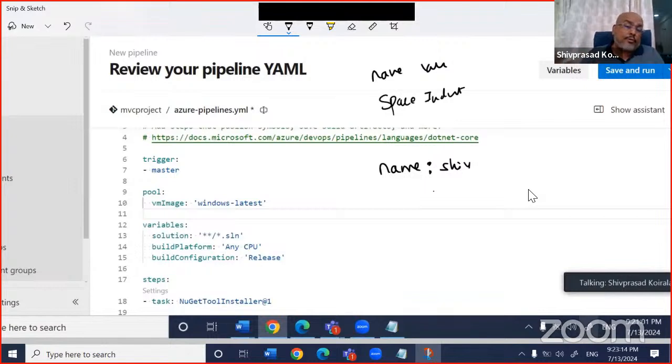Now think about it. If I tell someone to write in JSON, they will start with curly brackets, commas, or XML, and they'd go somewhere else. This one looks very simple, isn't it? Anybody can write it, this one: name colon Shiv.